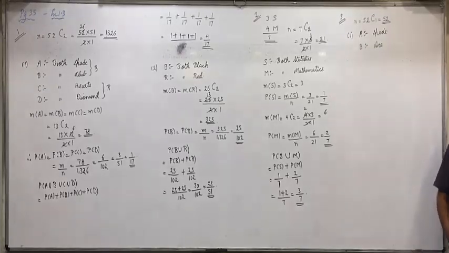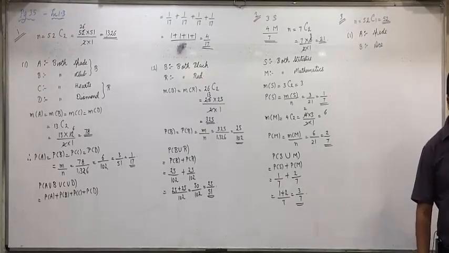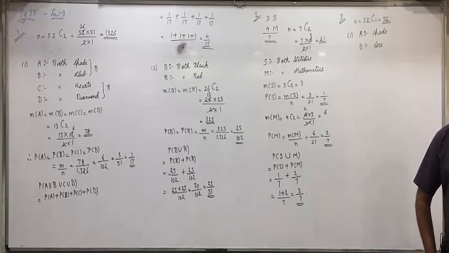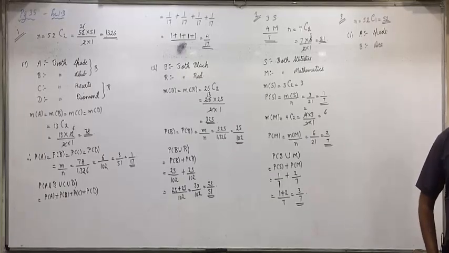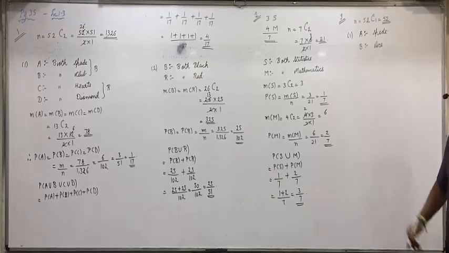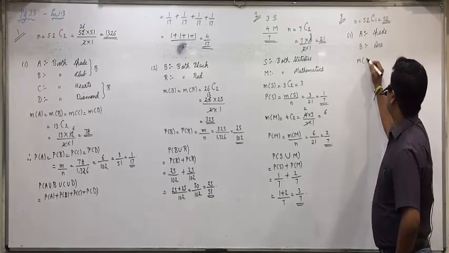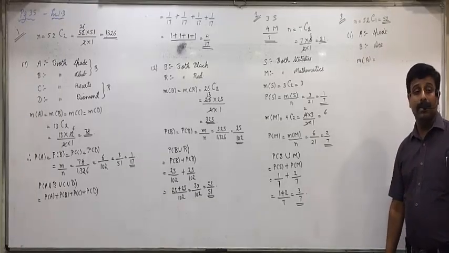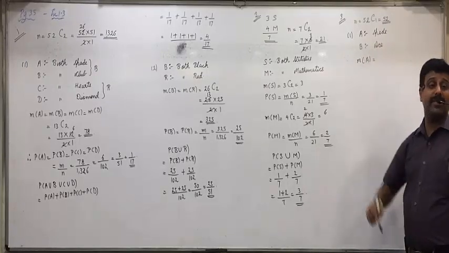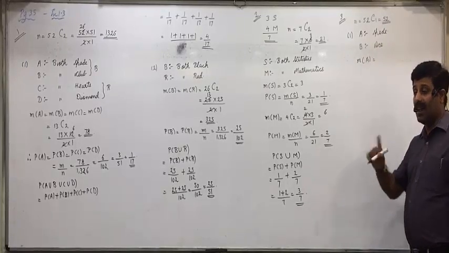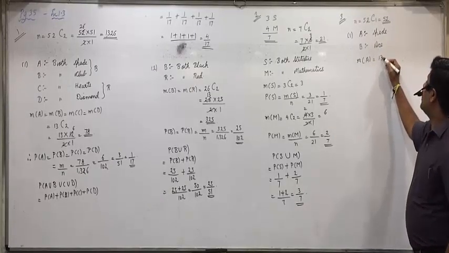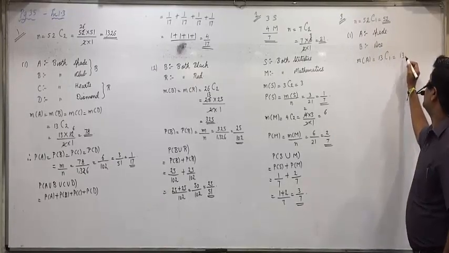Let event B be the event that the card is an ace. Now M of A will be equal to, how many spades are there? 13. And in this question we have selected how many cards? 1. So what is the favorable outcome of selecting a spade? 13C1, that is 13.